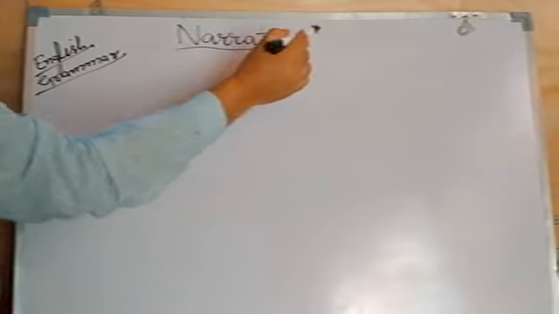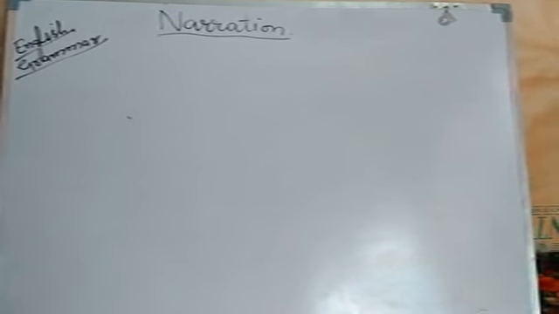Narration is a common word. People talk every day. They talk in two different ways. One is direct and the other one is indirect. So we narrate things in two different ways, direct and indirect. But each narration has two portions. One is a reporting verb, another is reported speech.